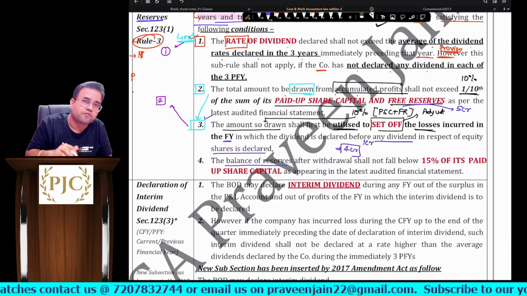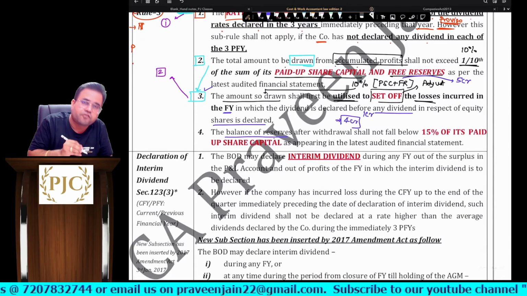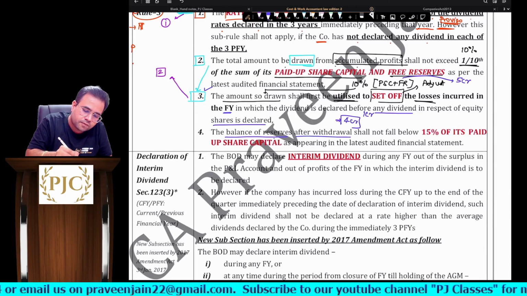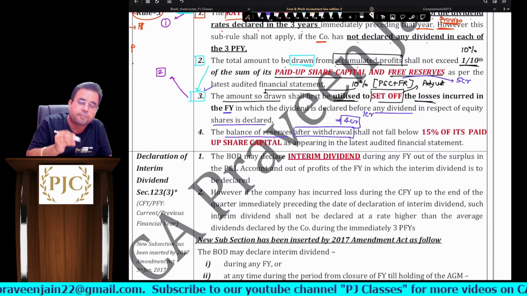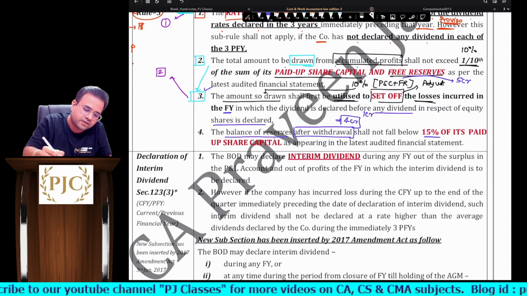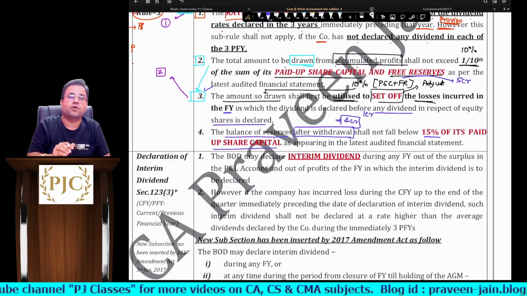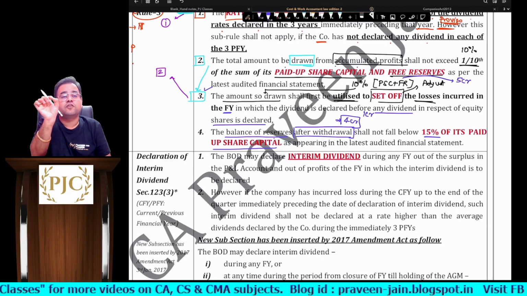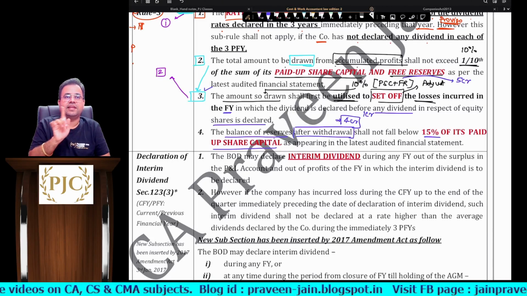So this is what the fourth point is talking about. The balance of reserves after the withdrawal. Now can I say you are withdrawing the amount? The balance of reserves after the withdrawal shall not fall below 15% of its paid up share capital, sir. Now remember, here the limit is with respect to only paid up share capital, not free reserves, sir.